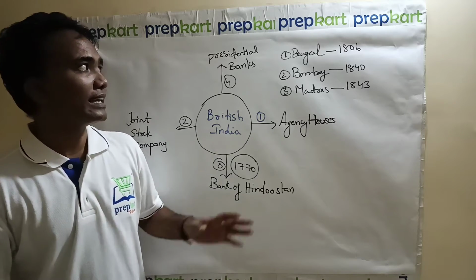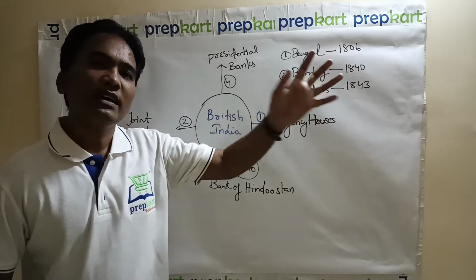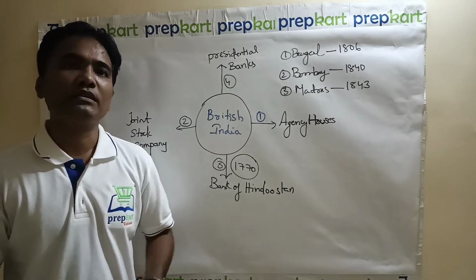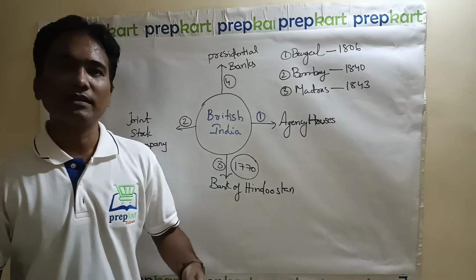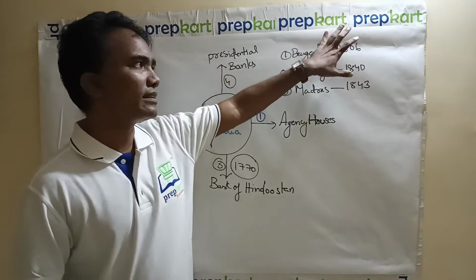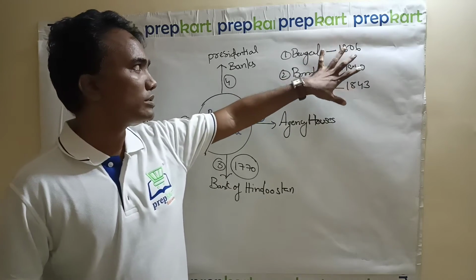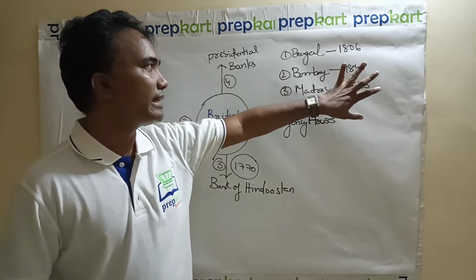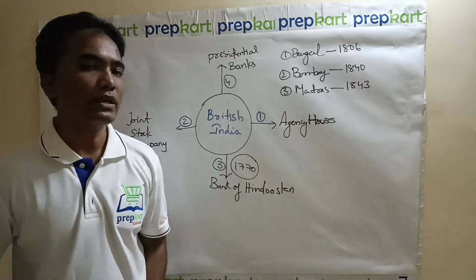That's why Clive focused more on it after the siege of Arcot incident in South India at Madras. It was a very rich region in India in those days. So that's why Bank of Bengal 1806, Bank of Bombay 1840, Bank of Madras 1843.